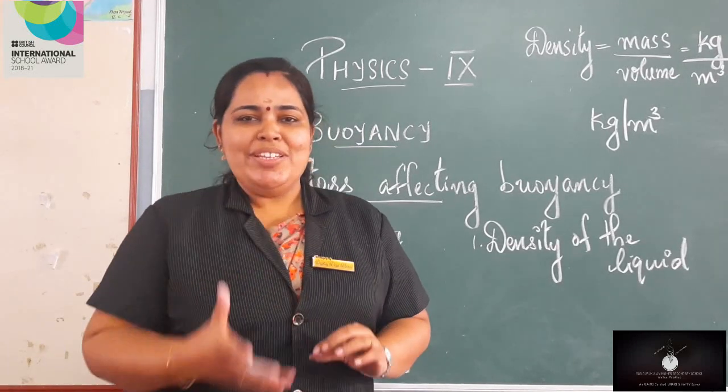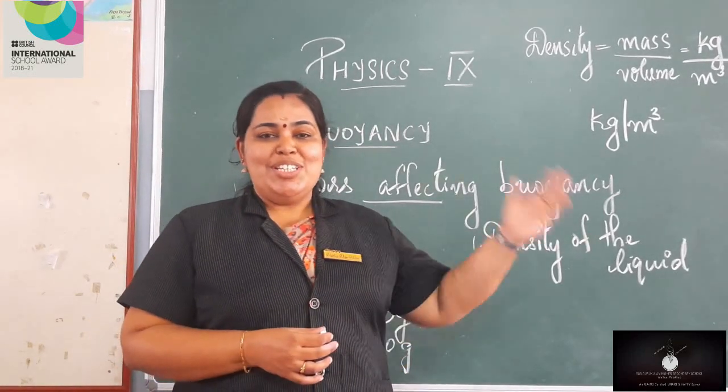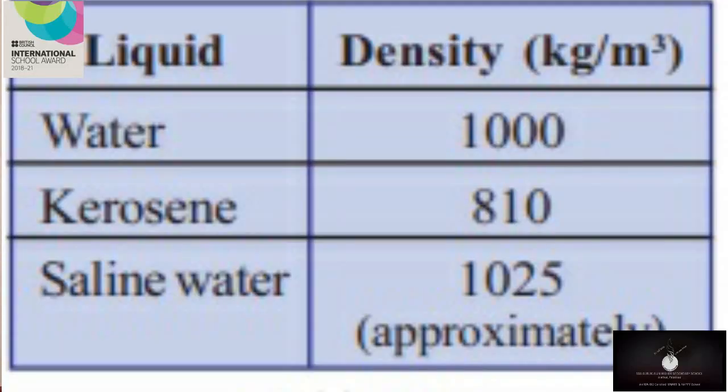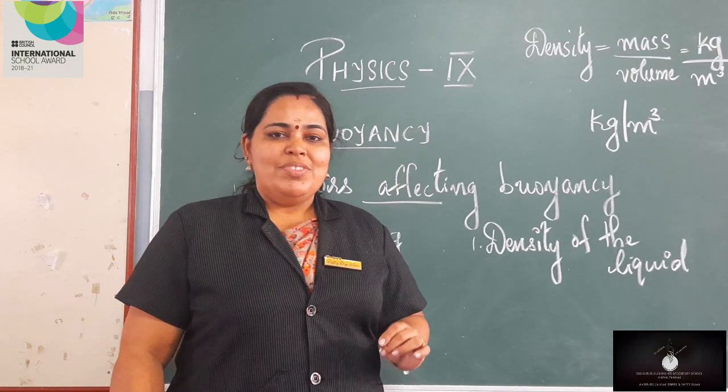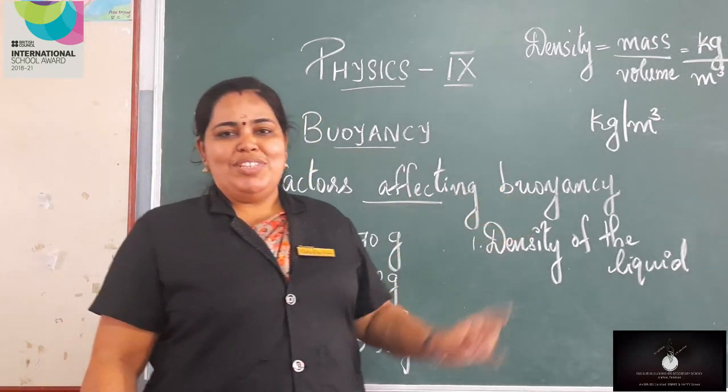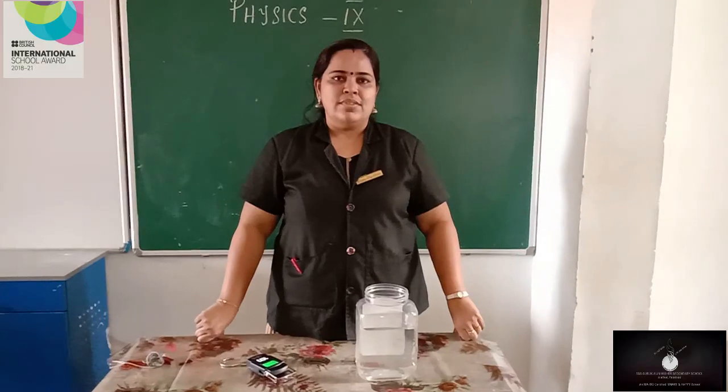Now you will be very curious to know the exact density of these liquids, right? Just see. Water is 1000 kilogram per meter cube. Kerosene, 810 kilogram per meter cube. And saline water is 1025 kilogram per meter cube. Now, you understood the first factor, density of the liquid, right?